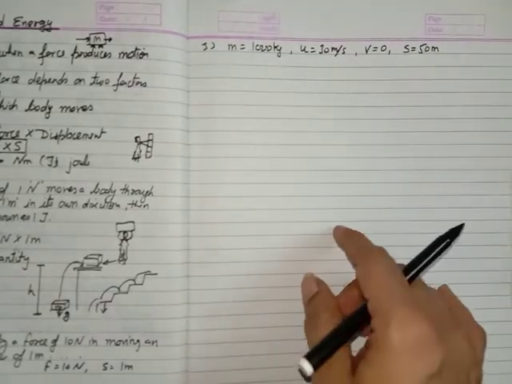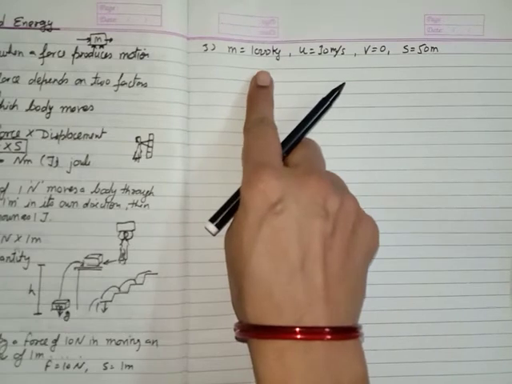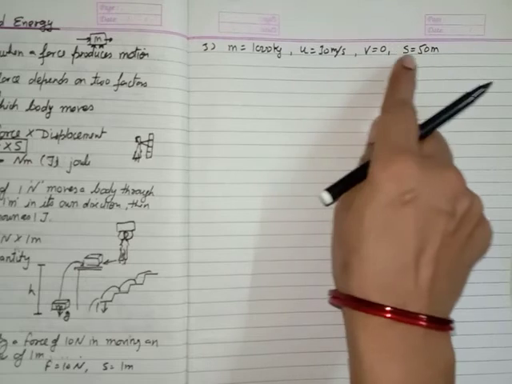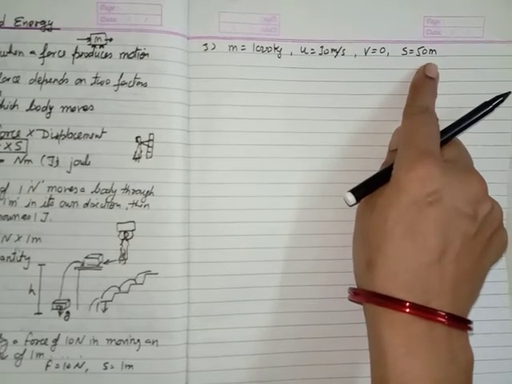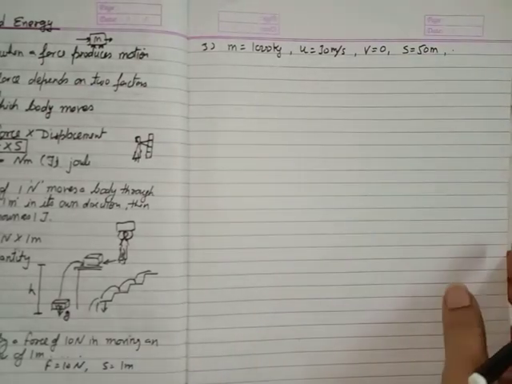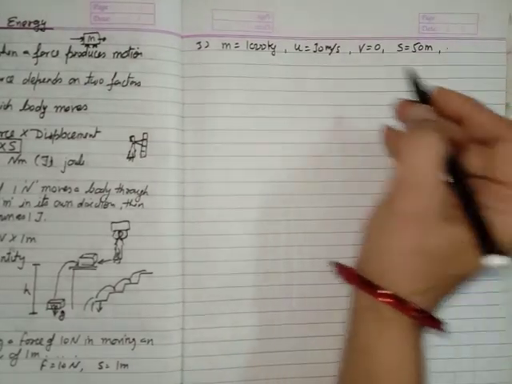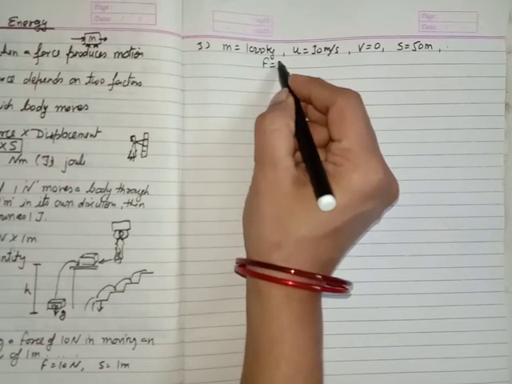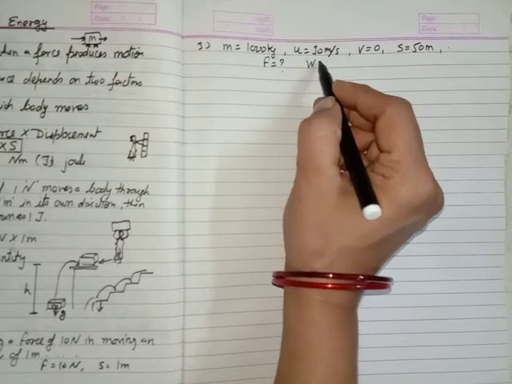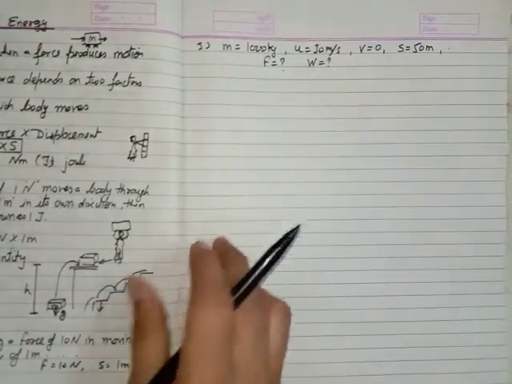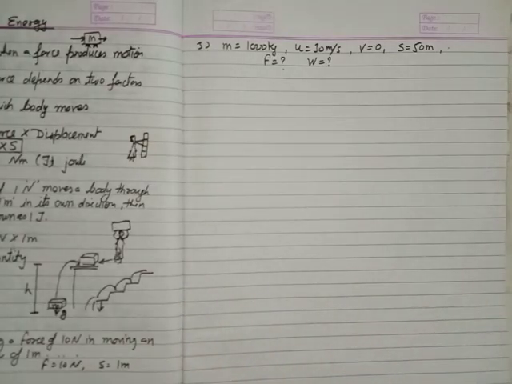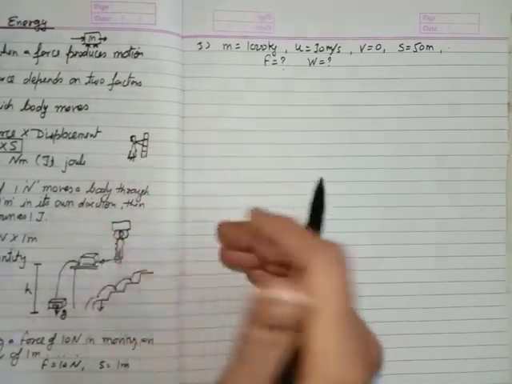I'm reading the question. A car weighing 1000 kg and traveling at 30 meter per second stops at a distance of 50 meter, decelerating uniformly. It means acceleration is negative, which is not given in the question. What is the force exerted on it by the brakes, and what is the work done by the brakes? You have to find the work done. So first of all, you should clear the chapter first and second, then you are able to do the numerical based on the work energy.